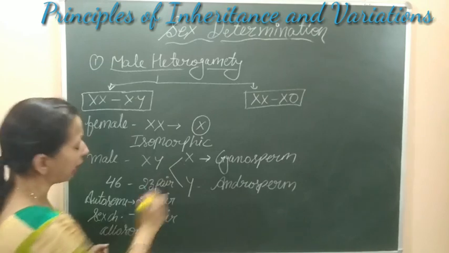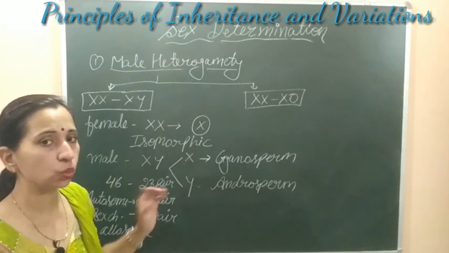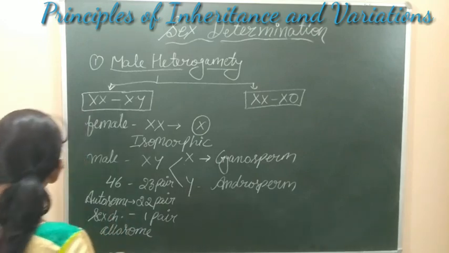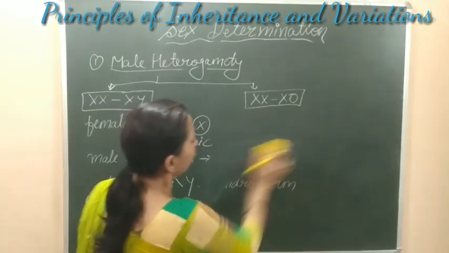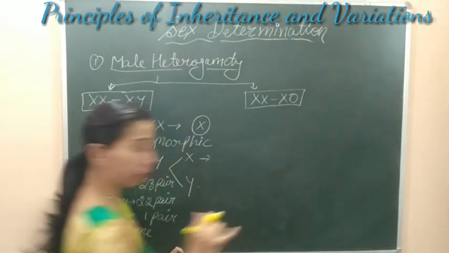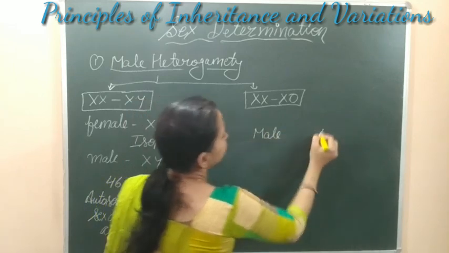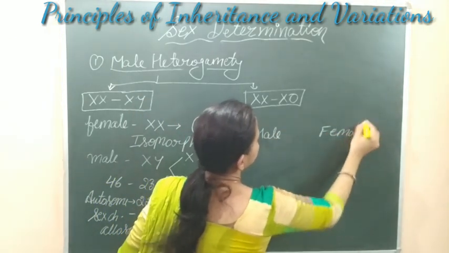So let's see what happens in this type of male heterogamety, the XX or XY type. When two types of gametes are formed, if we draw a Punnett square, this is the male and this will be the female.